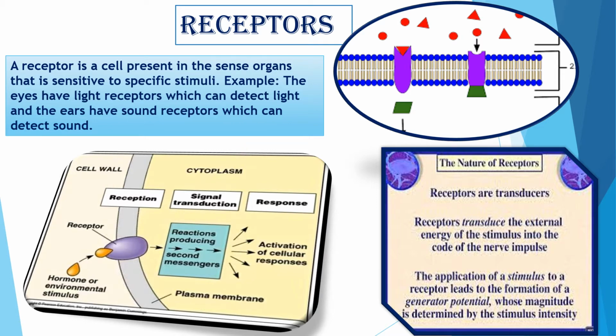Now, receptors are involved in the transformation of different types of energy, for example, light, sound, heat, pain, etc., into nerve impulse, electrical energy. Thus, receptors are called biological transducers or energy transforming devices.